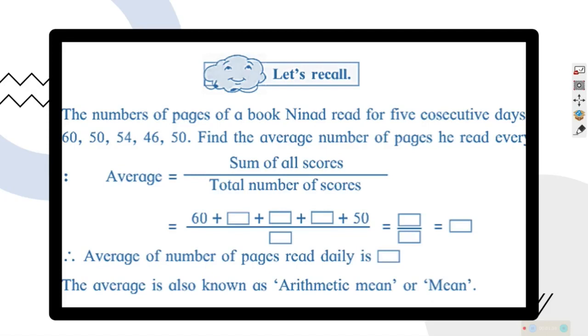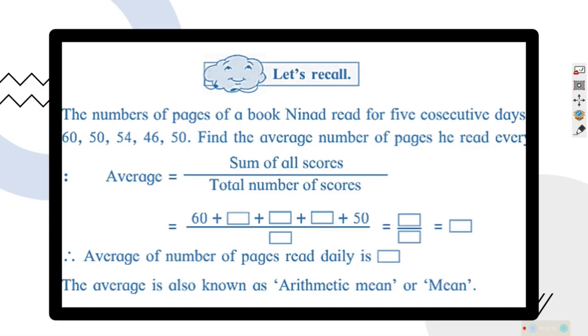This is something to recall given in your textbook regarding what you learned in the previous year. The number of pages of a book read for 5 consecutive days are 60, 50, 54, 46 and 50. Find the average number of pages he read every day.